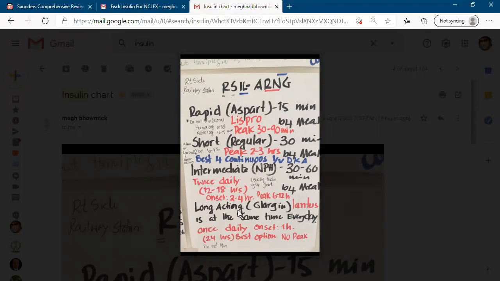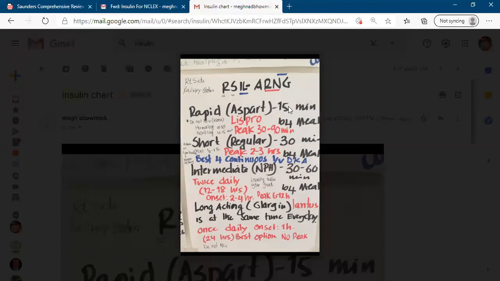And long-acting insulin is called glargine or Lantus. It is good if we use the same time every day, once daily. Onset is 1 hour, and there is no peak. And also long-acting does not make a mixture. So rapid-acting 15 minutes before, short-acting 30 minutes before, and intermediate 30 to 60.